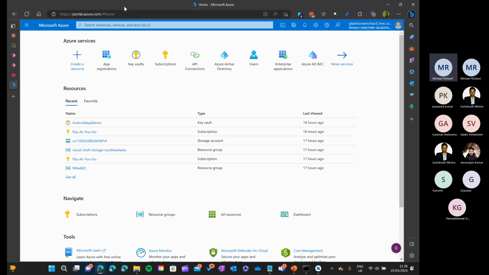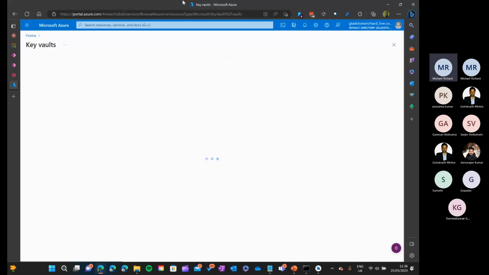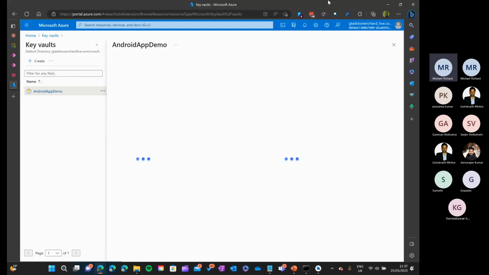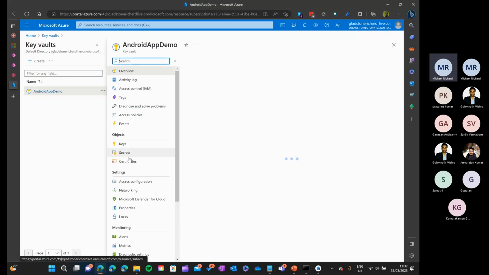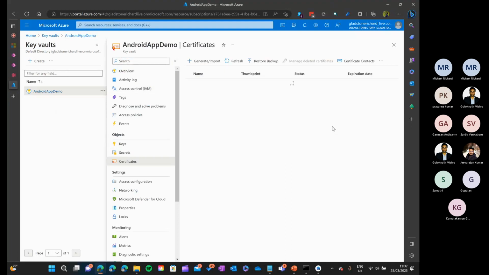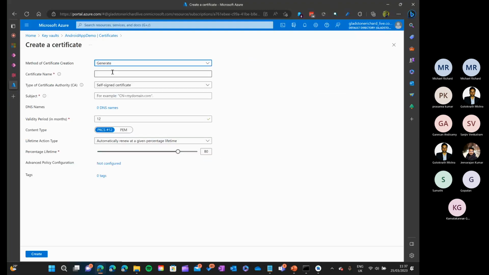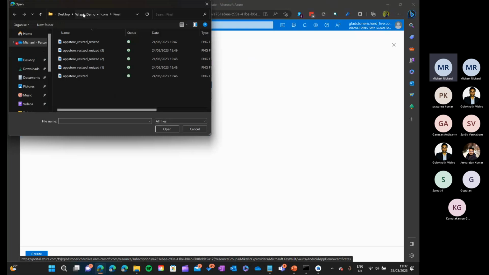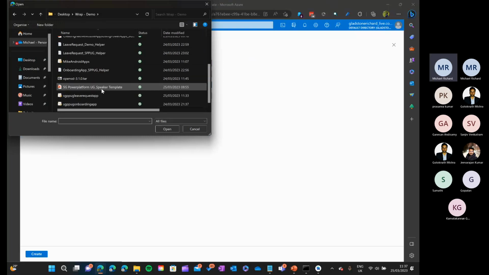So I will be doing the manual signing, but still I will show you what needs to be done in the key vault and how that automated signing will happen. Okay, so I already have a key vault in place. So you go to certificates, you import your certificate. Click import, select the file. What is our file name?